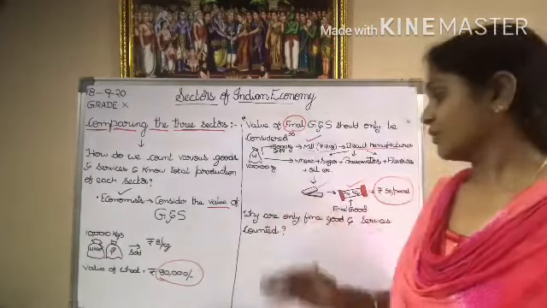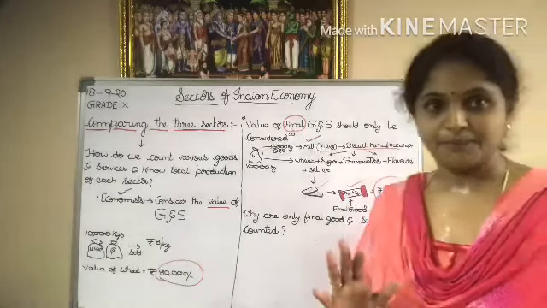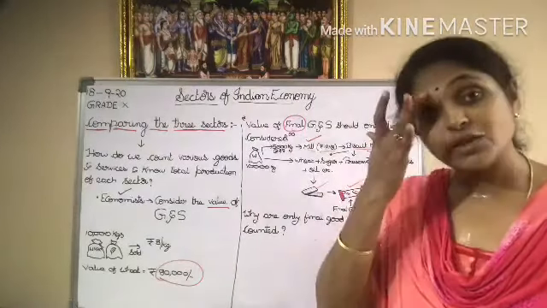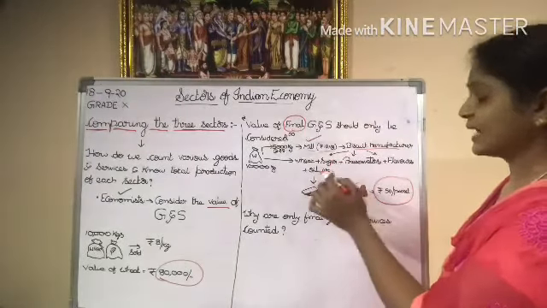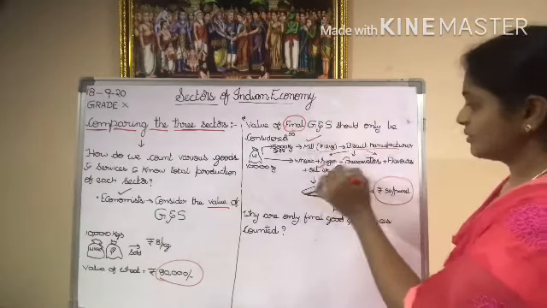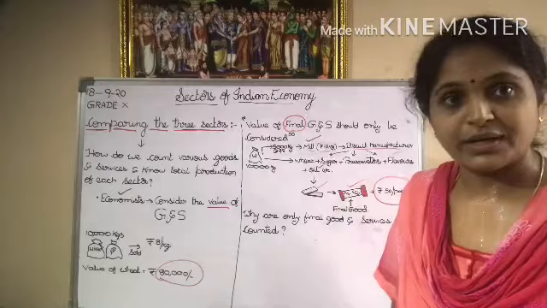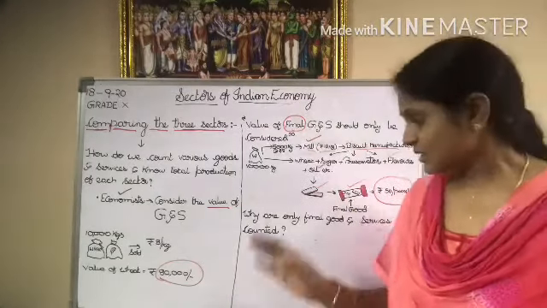Understood, na? Now, why only final goods and services should be counted? Okay. Now here again you might get a doubt. See, along with this wheat, many ingredients are added in it, na? Then why aren't the values of these counted? Why only the price of the biscuit is counted? So that is the question here.